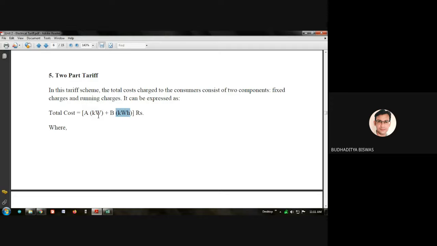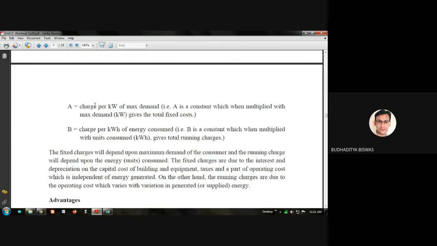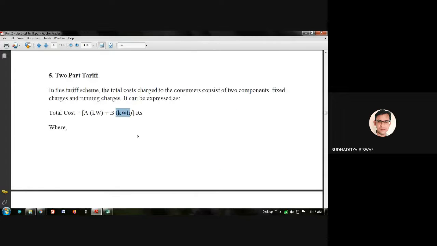A is the charge per kilowatt of maximum demand. That is, A is a constant which, when multiplied by the maximum demand, gives the total fixed cost. And B is the charge per kilowatt hour of energy consumed. That means B is a constant which, when multiplied by the units consumed in kilowatt hour, gives the total running charges. So what is the advantage of this scheme? You can easily understand how much actual energy the consumer consumes, and based on this they pay the electric bill. It's very fine.